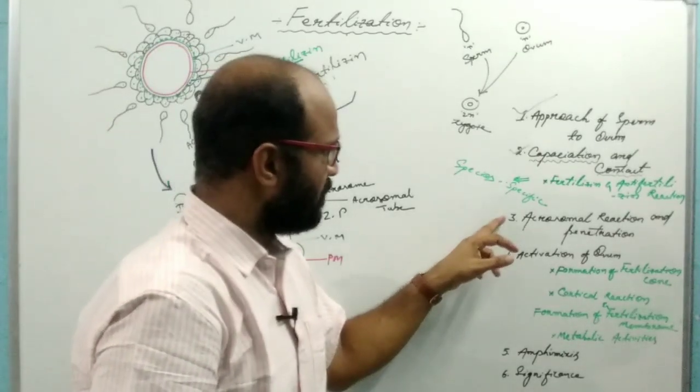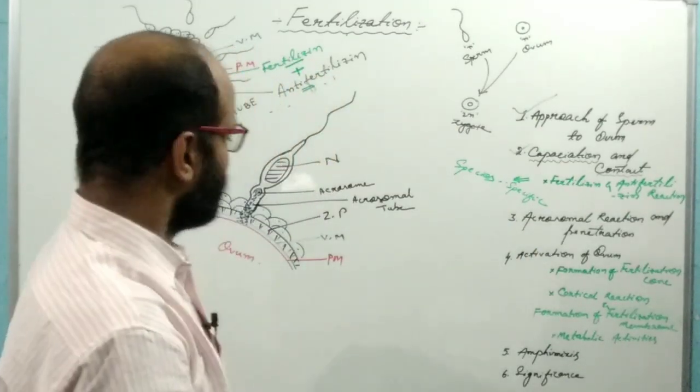This is known as the acrosomal reaction and the penetration.